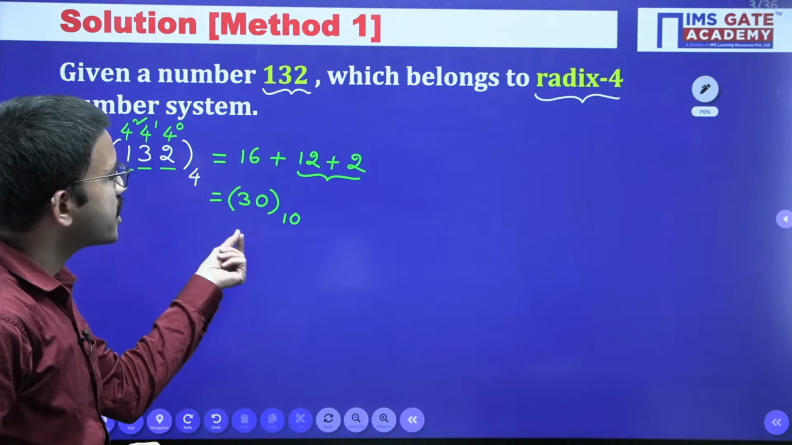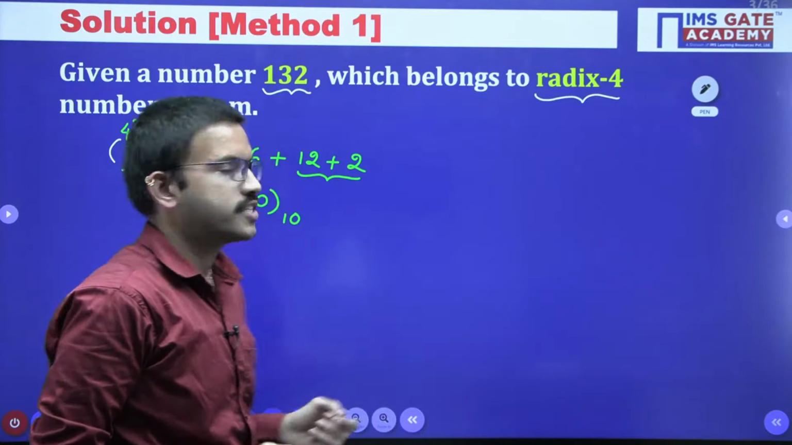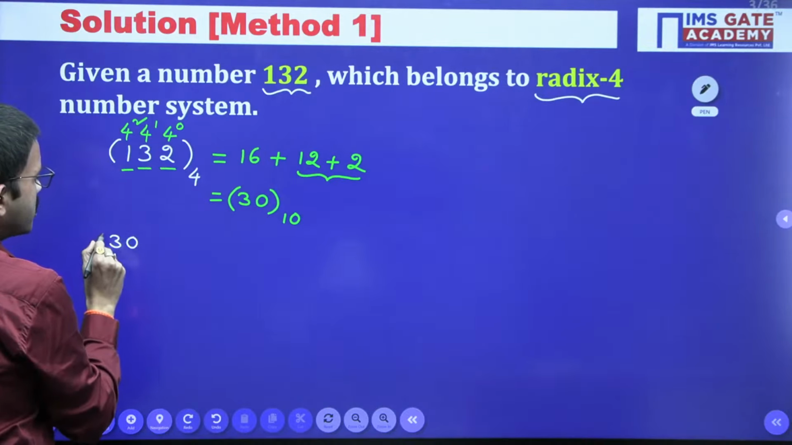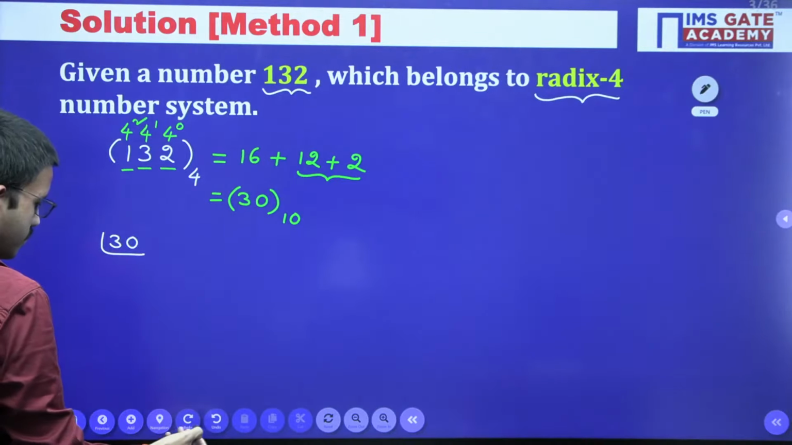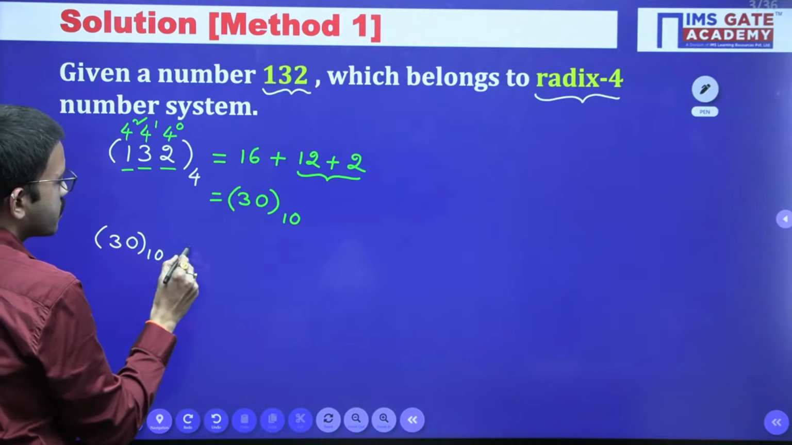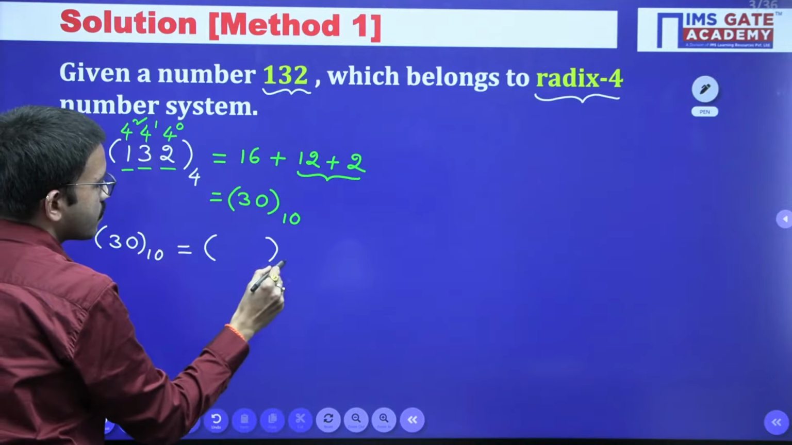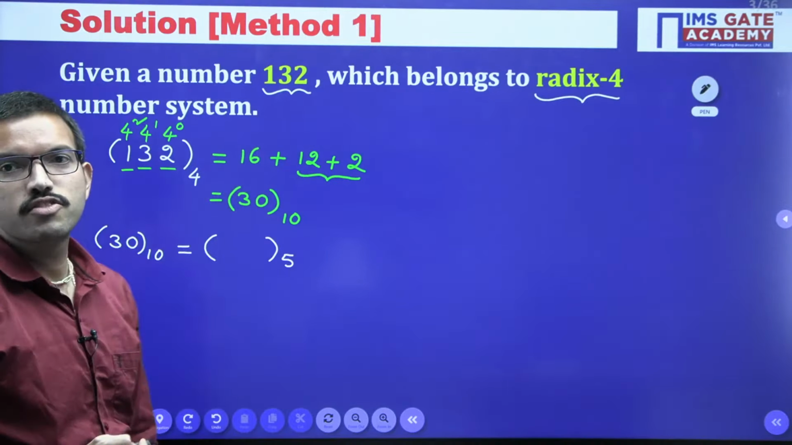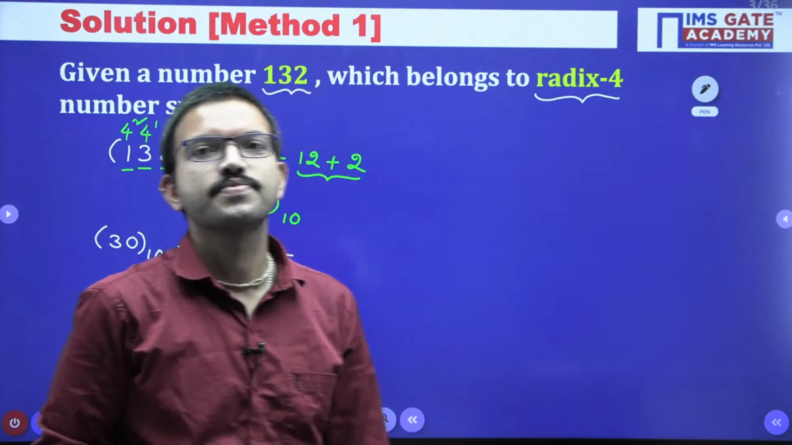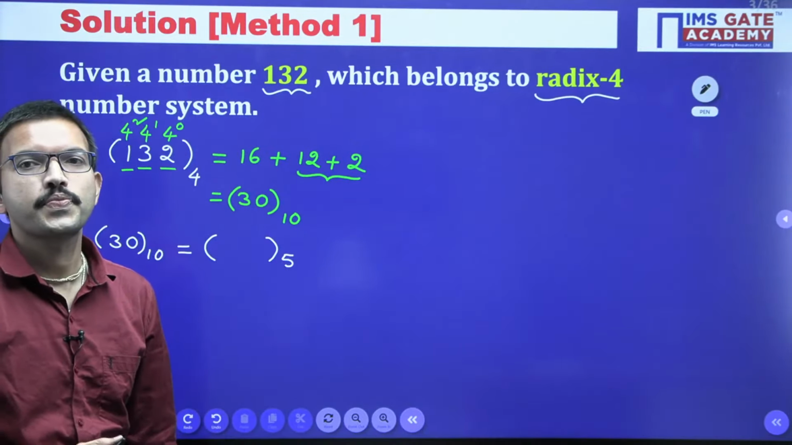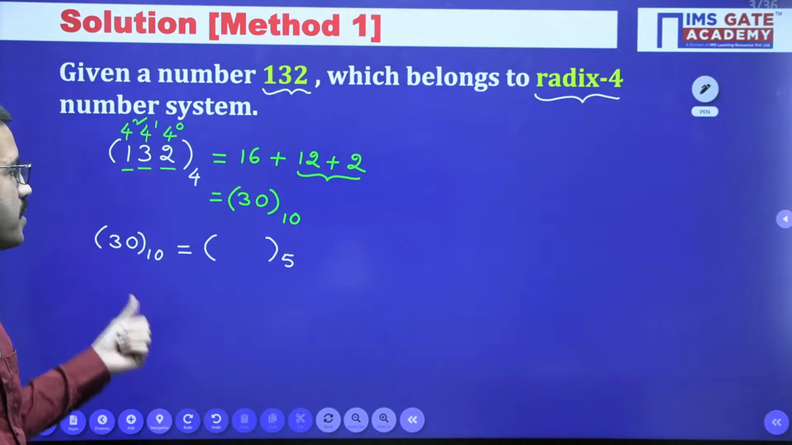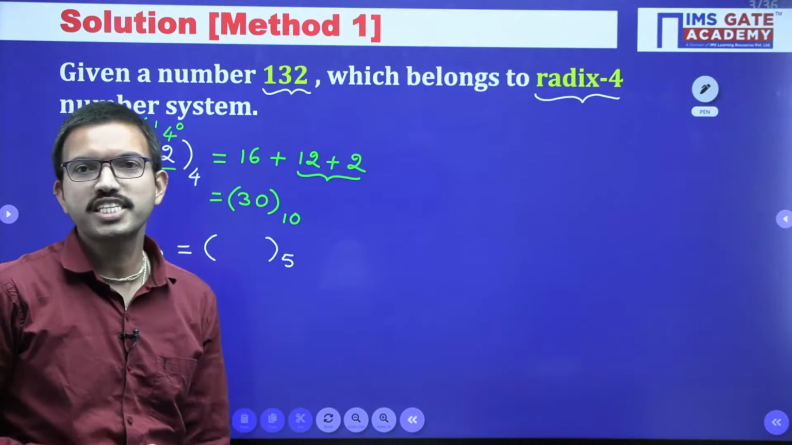Now we have to convert this decimal number into base 5. What operation will we perform in order to convert the decimal number into base 5? Repetitive division or repetitive multiplication? Here we have the decimal number 30, and we want to convert it into base 5.